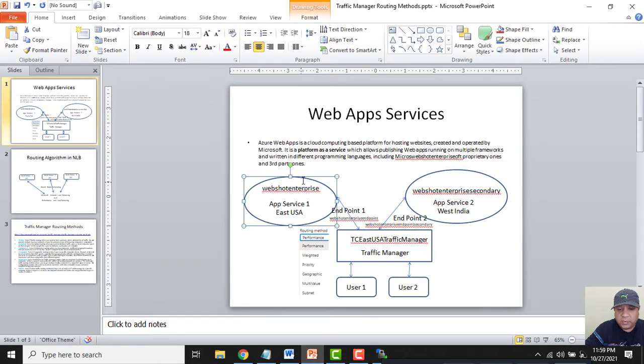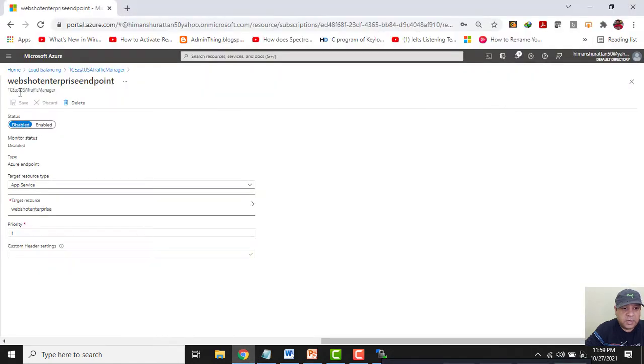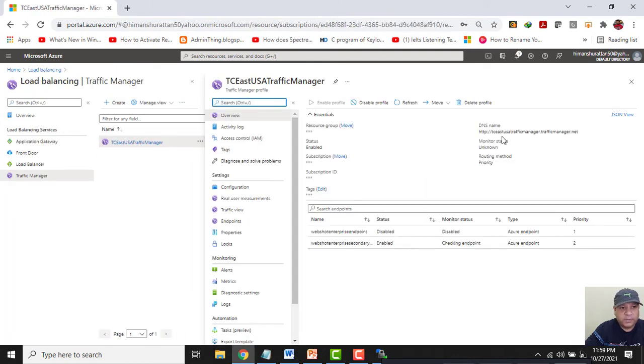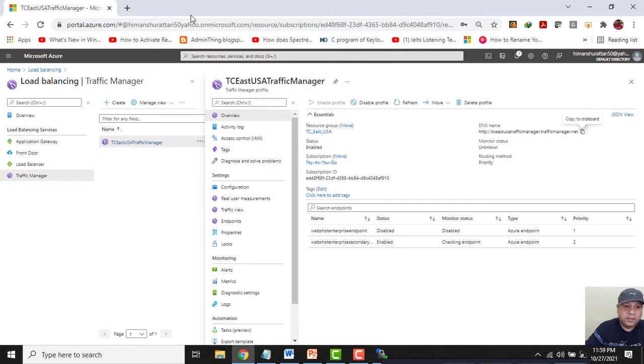So whenever a user tries to access this Traffic Manager, since this endpoint is down, the traffic will be routed to the second endpoint. Let me go back to this Traffic Manager and access it through its URL once again. I will open a new tab, hit enter.